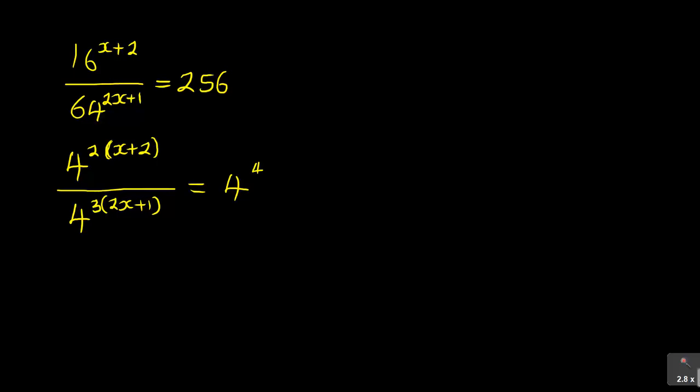Alright, see, the aim is to change everything in the same base. So the examiner always gives you a hint. They'll give you numbers that always have a certain pattern. They don't just give numbers at random, they are giving you numbers that have somehow a certain pattern. Alright, so now having gotten that, what do I do? Let me take this one to the top.